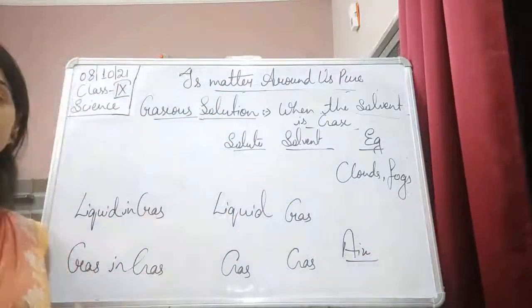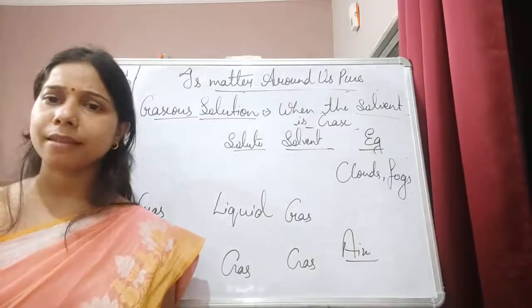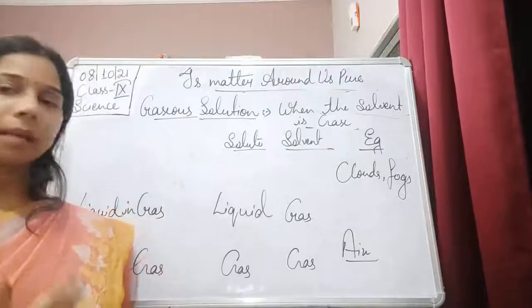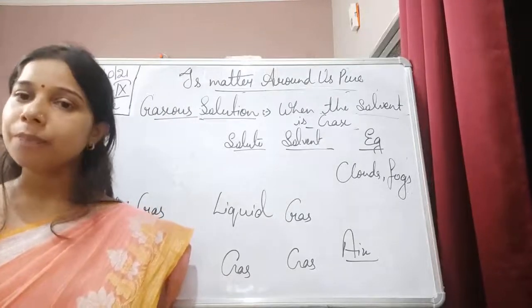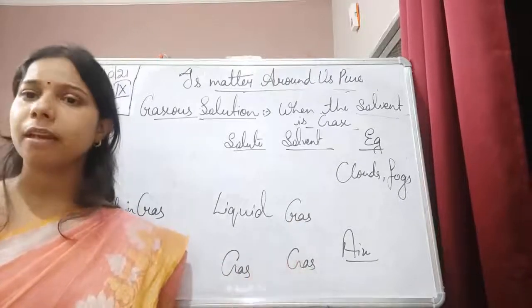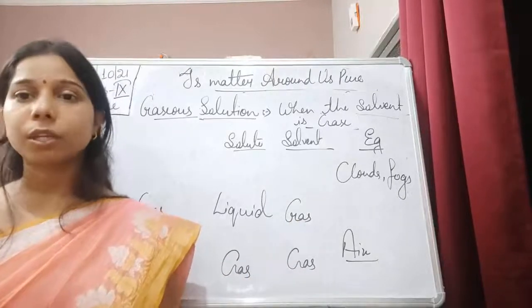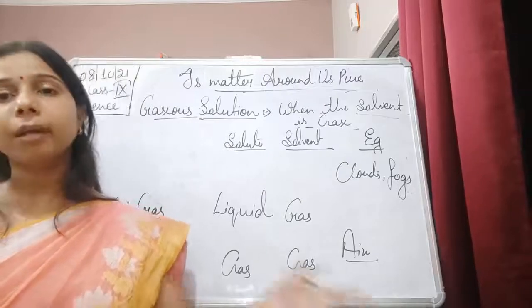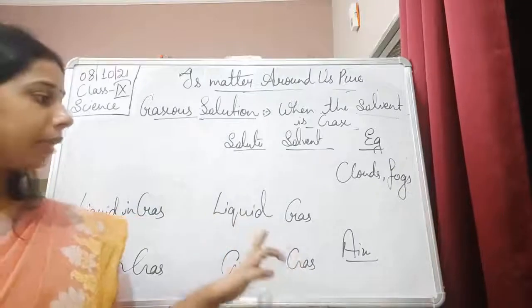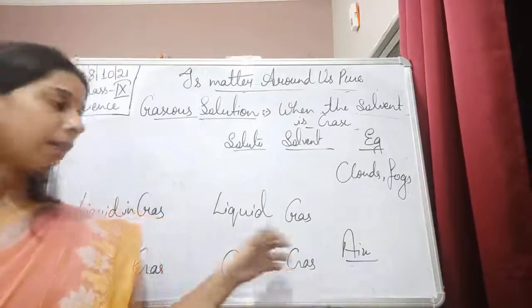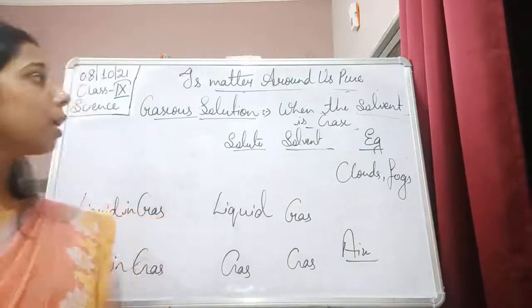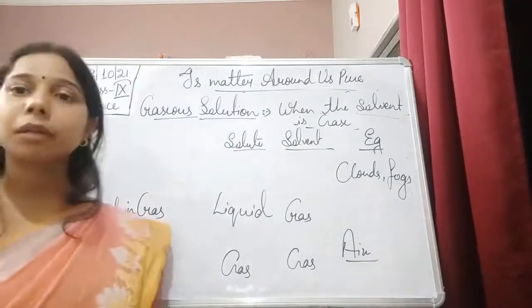Nitrogen, oxygen, carbon dioxide, fluorine, then neon, helium, all these are present in the atmosphere. So different gases combine together. Some of them are in a lesser amount, some in a greater amount, like nitrogen 78%, carbon dioxide less than 1%. Obviously it varies, but it is a mixture, so we will include it in gas in gas.